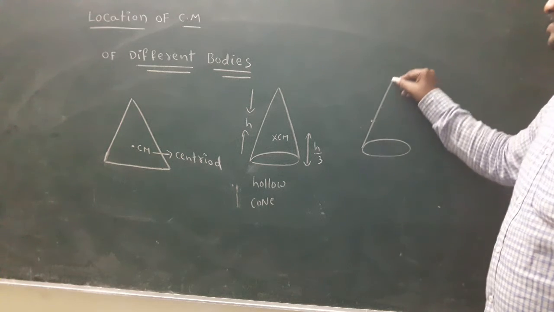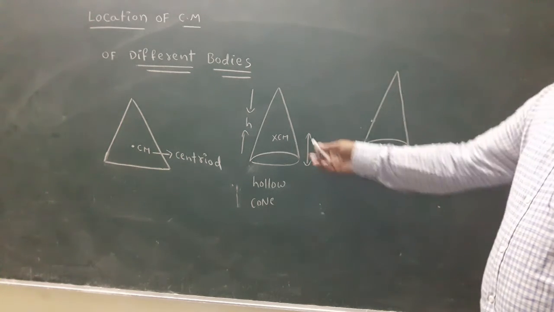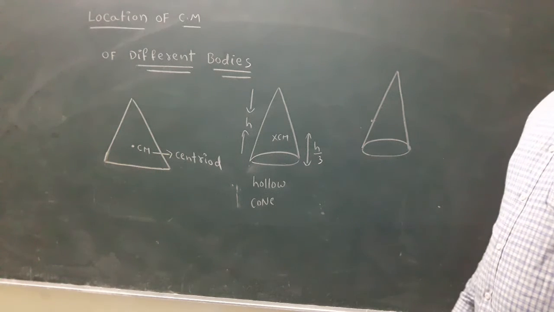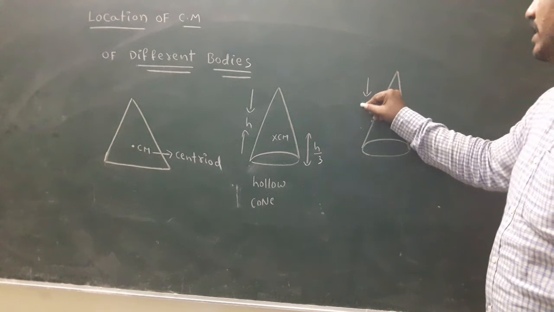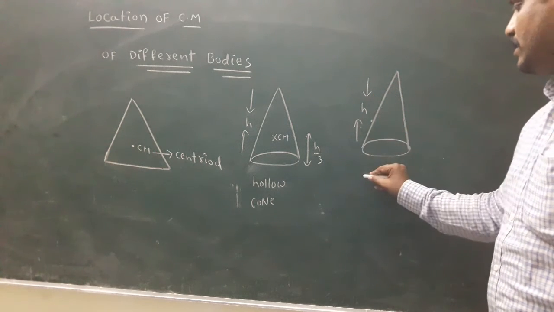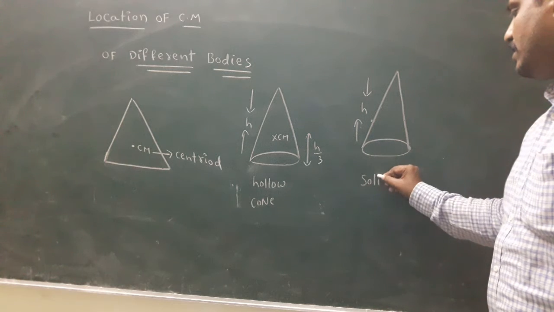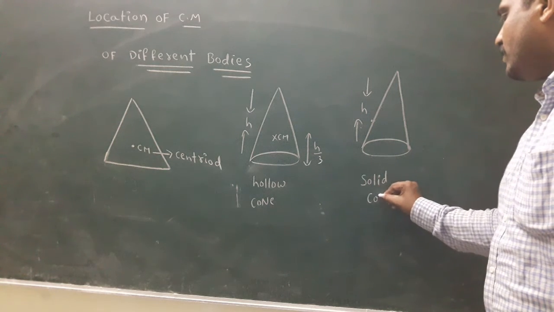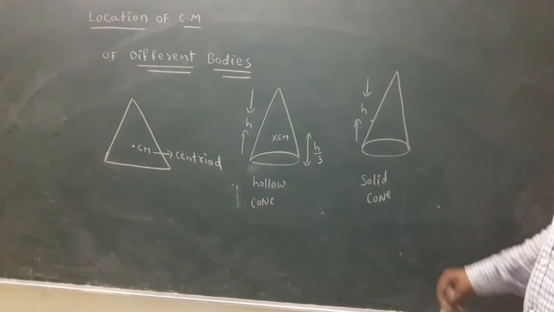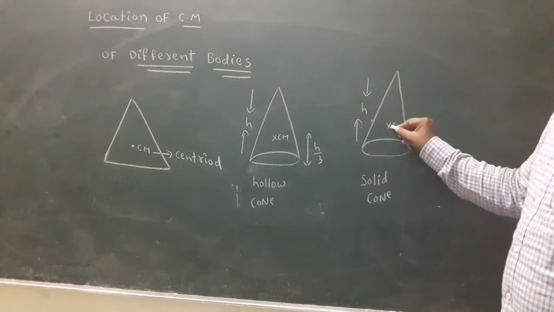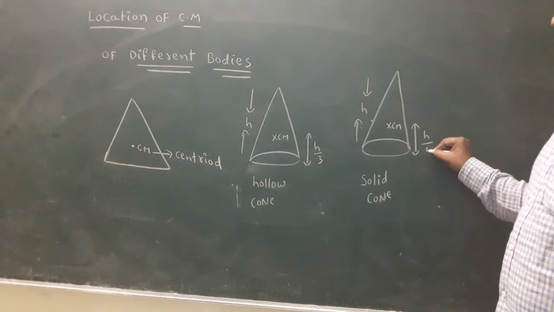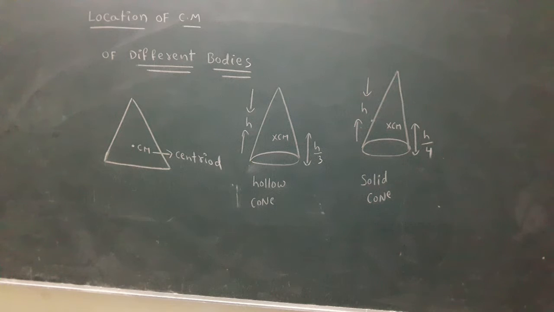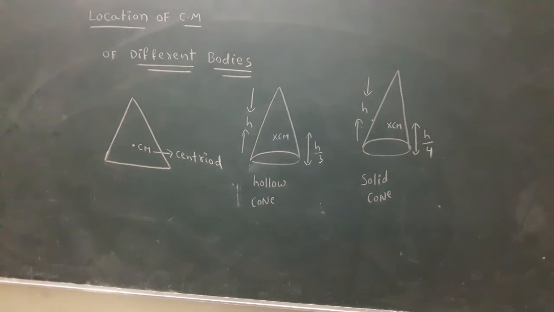Next, I discuss the solid cone. Hollow cone means inside no mass is present. Solid cone means inside mass is present. This is h, the height of the cone. In the solid cone, center of mass is present from the bottom at h by 4. Look here. Write down, all of you.